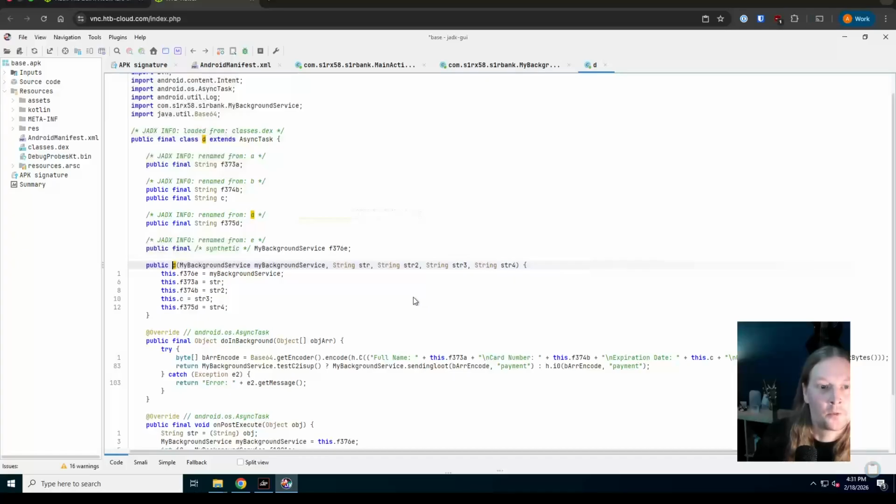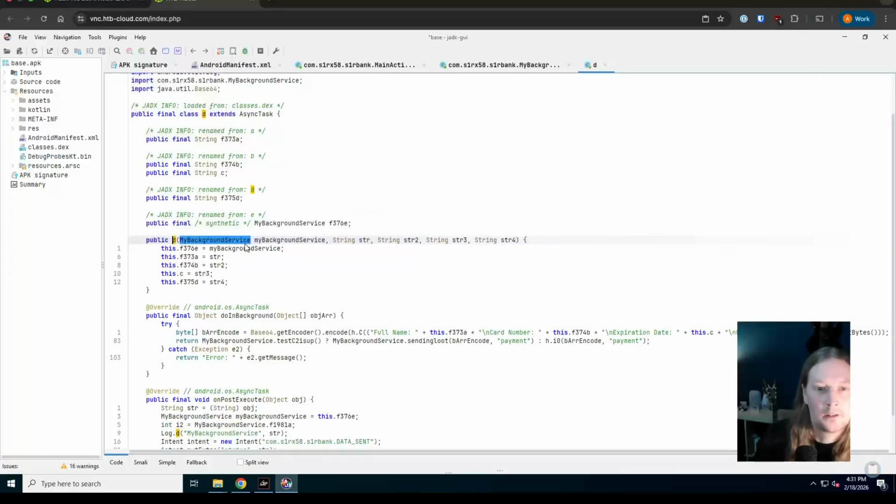Right, so in here we are seeing some information get passed. We've got the full name, card number, expiration date, CVV, so that's again the card details. This is getting the bytes of those strings, doing something with them, and then base64 encoding them.